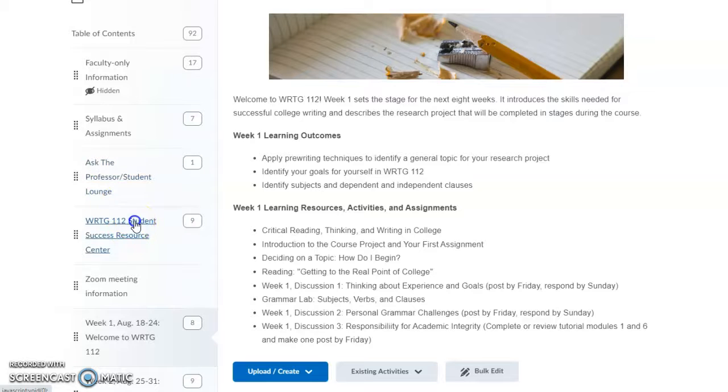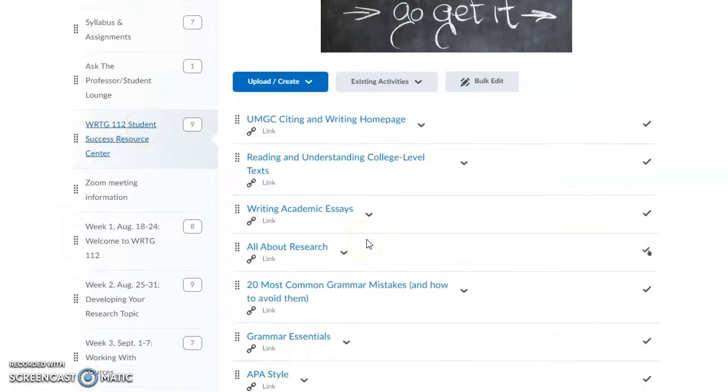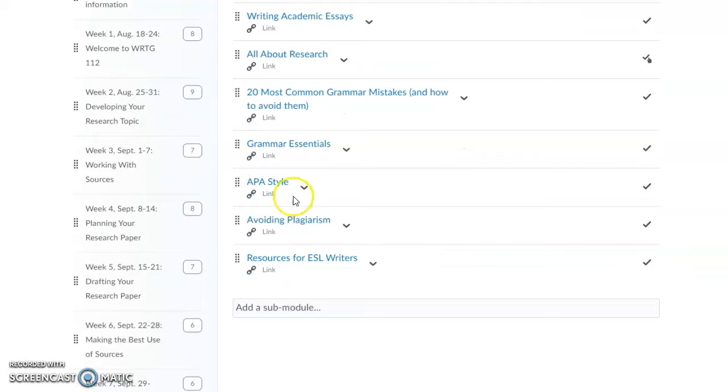Student Resource Center has some excellent resources to improve your professional and academic writing. I definitely recommend the APA style link. There's a lot of information that'll be helpful there, and some sample papers to show you how to format your paper. You definitely want to familiarize yourself with this left side menu.